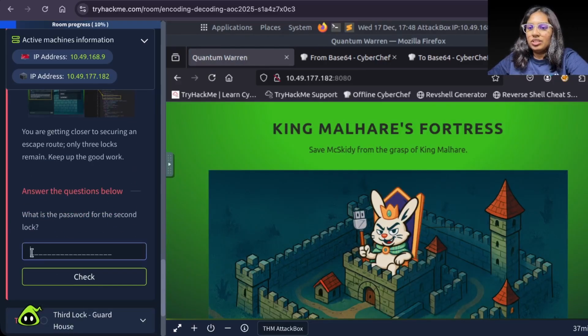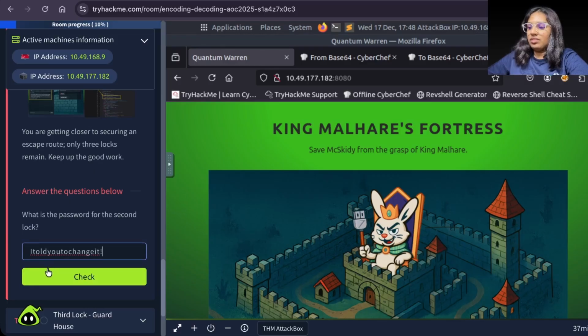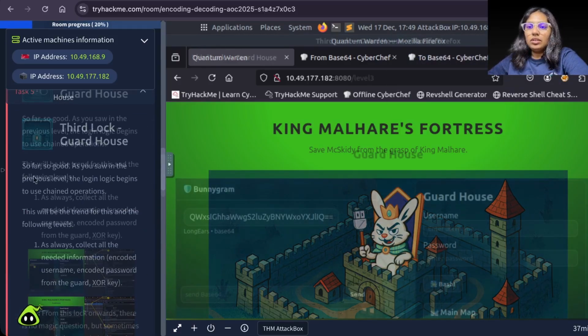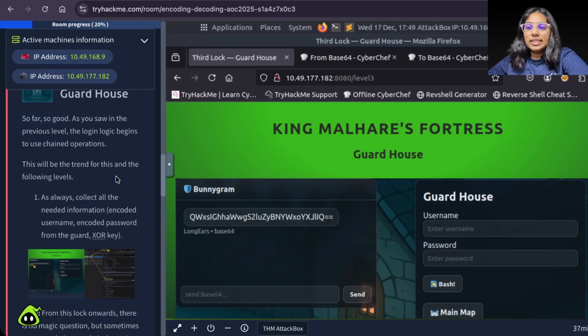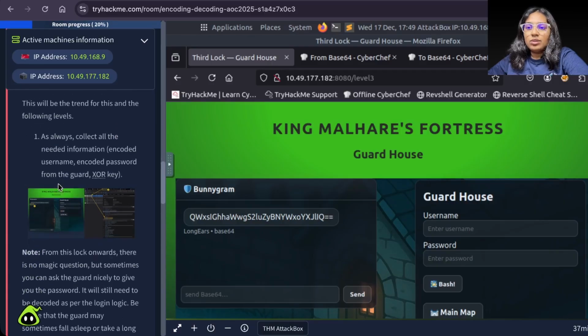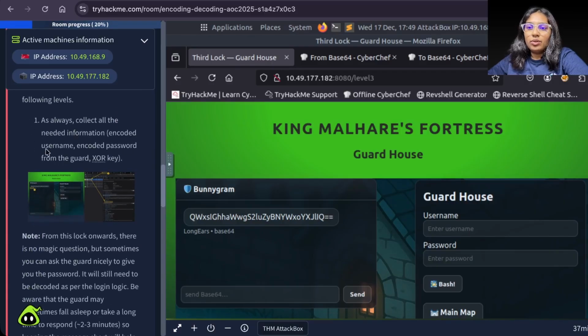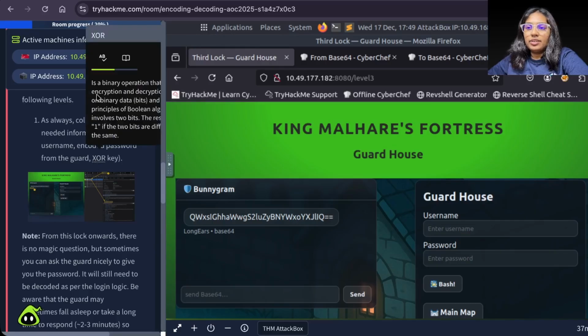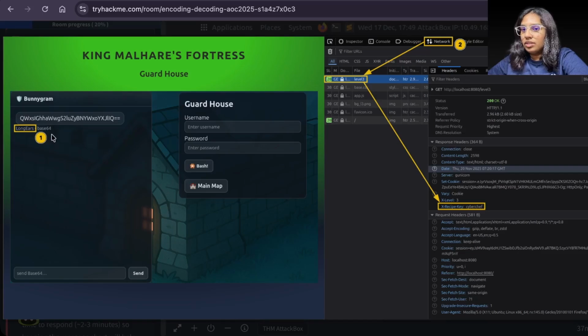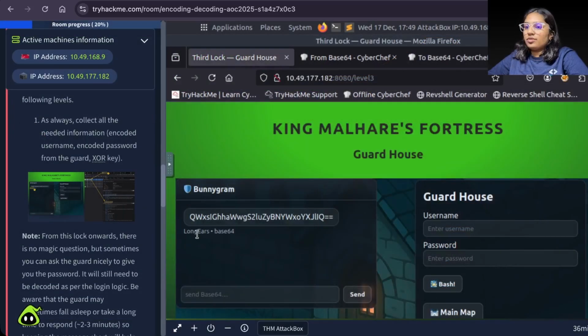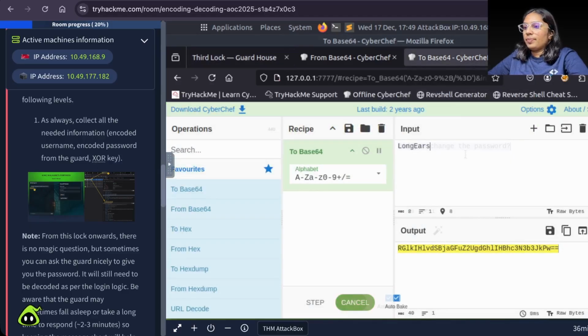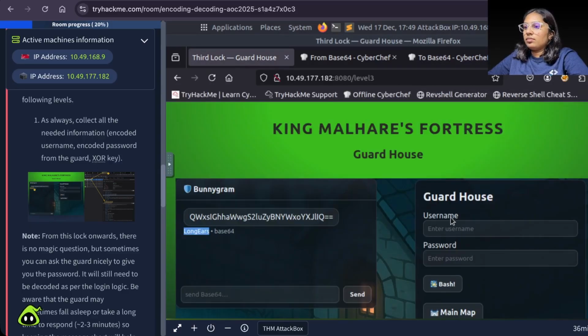What is the password? We are gonna paste it. Third log, this will be trend for this and the following levels. As always, collect all the needed information, encoded username, encoded password from the guard, XOR key. Binary operation that XOR. Long ears. Let us first encode this. It should be the username and password will be found by asking the question.